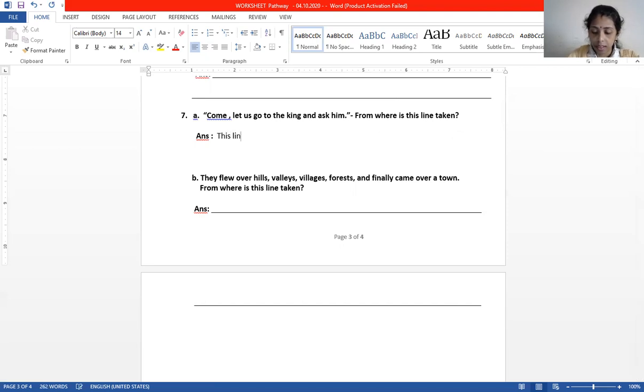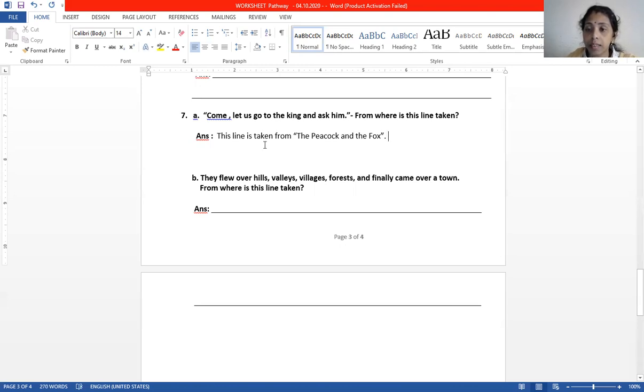This line is taken from The Peacock and the Fox. So I write the answer here.